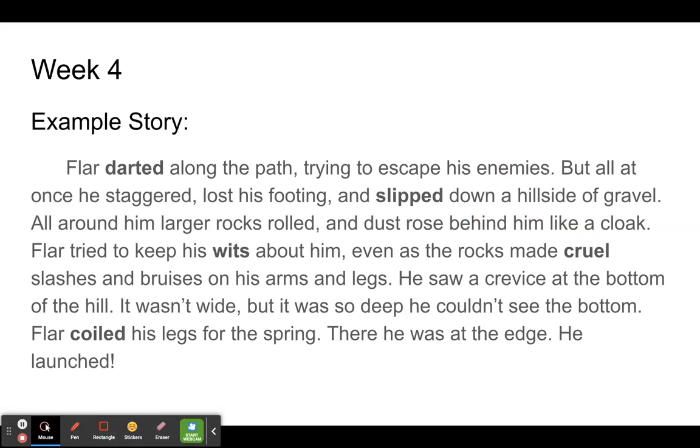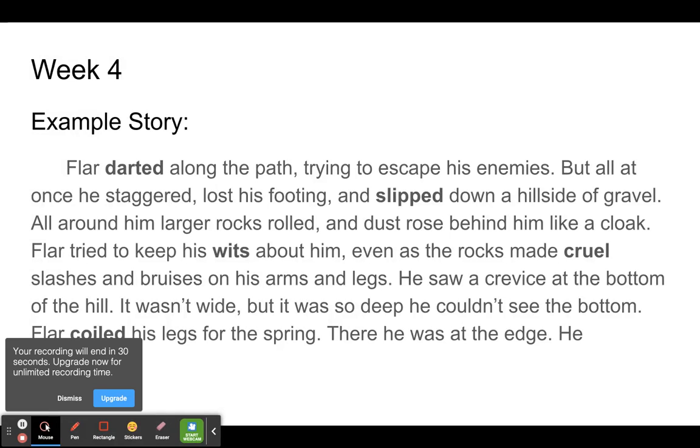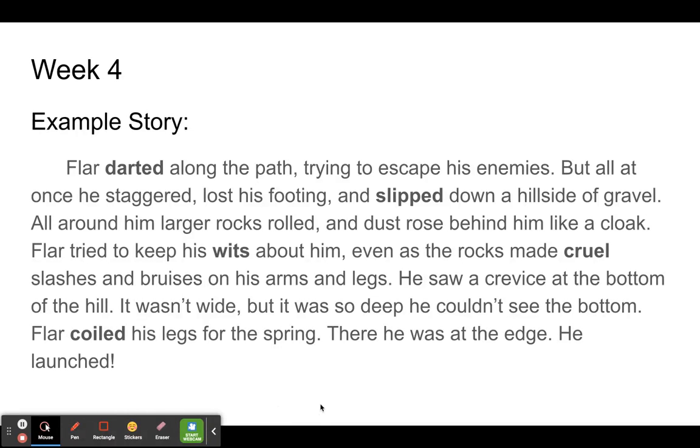Let's end with our example story one more time. Flar darted along the path, trying to escape his enemies. But all at once he staggered, lost his footing, and slipped down a hillside of gravel. All around him, larger rocks rolled, and dust rose behind him like a cloak. Flar tried to keep his wits about him, even as the rocks made cruel slashes and bruises on his arms and legs. He saw a crevice at the bottom of the hill.